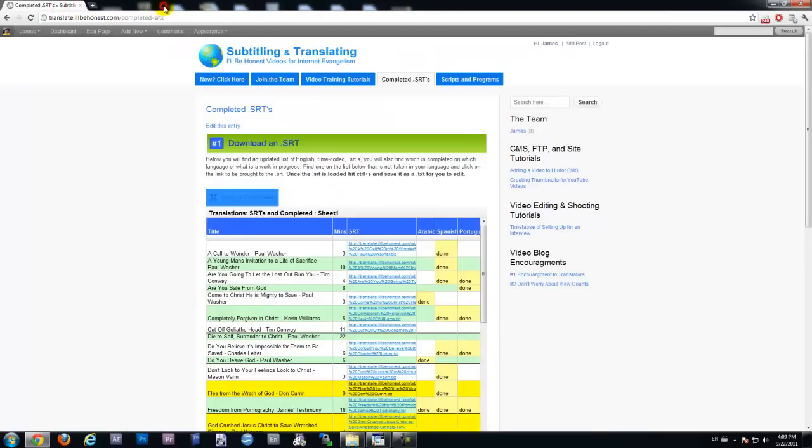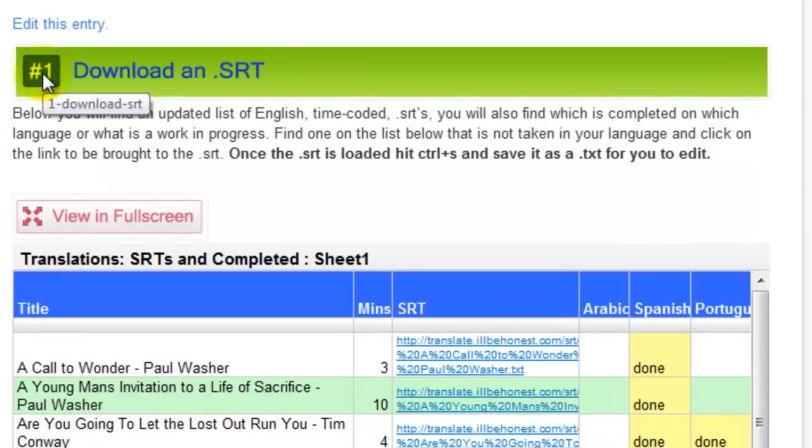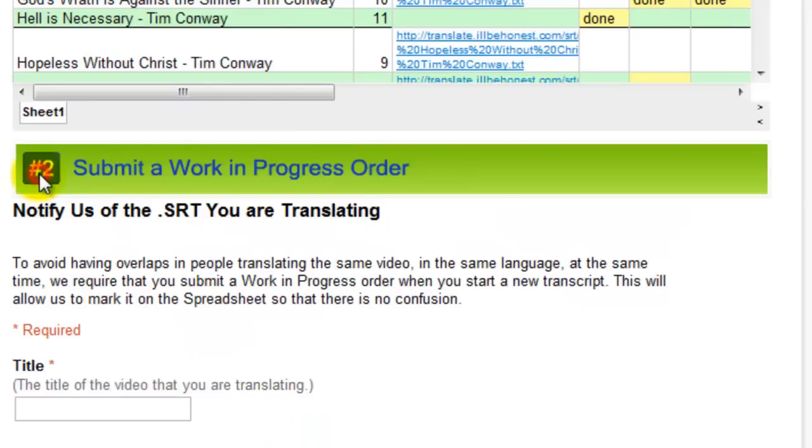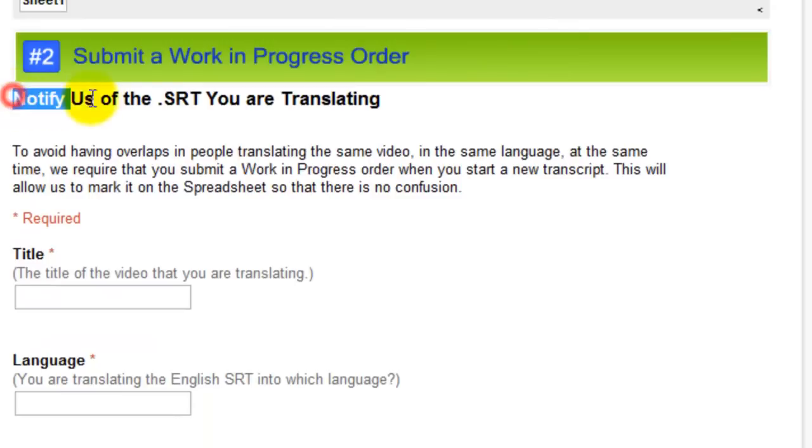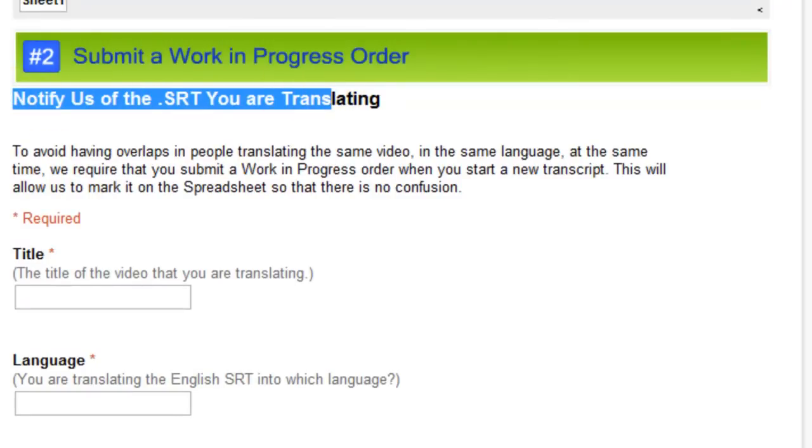So I'm going to close this. As you can see, this is only step 1. If you scroll down, you see step 2, and that's to submit a work in progress order. This is basically notifying us of the SRT that you're translating.